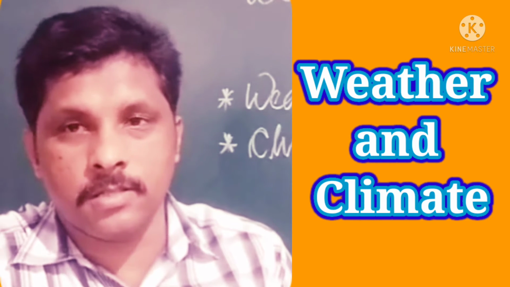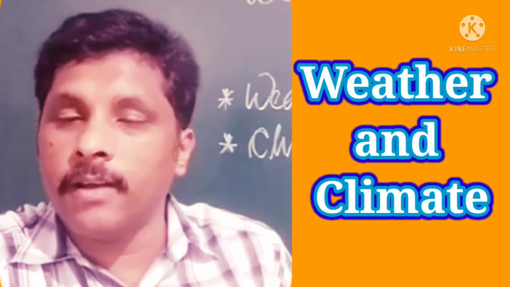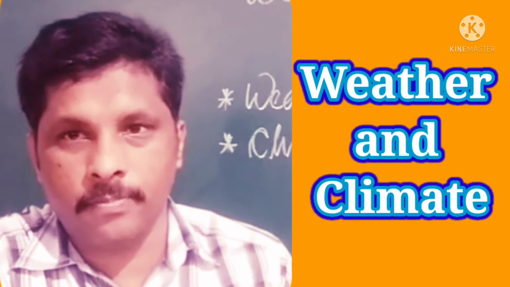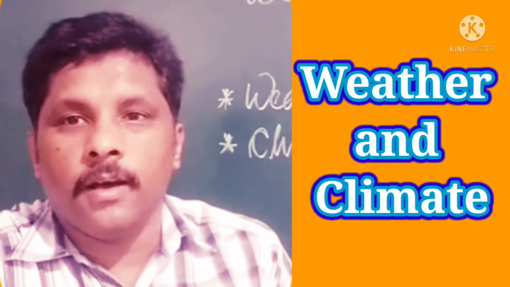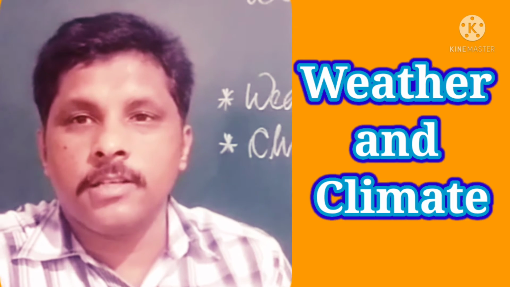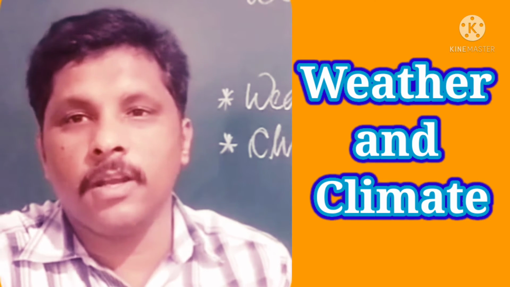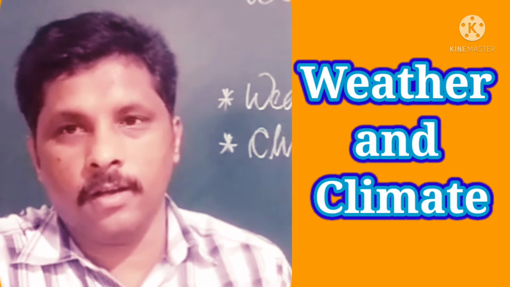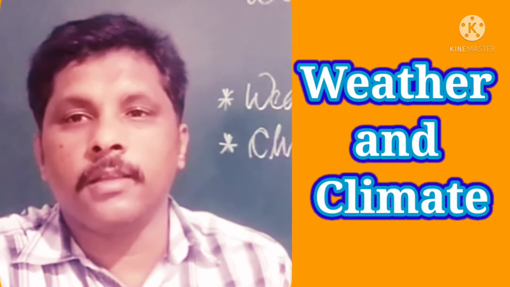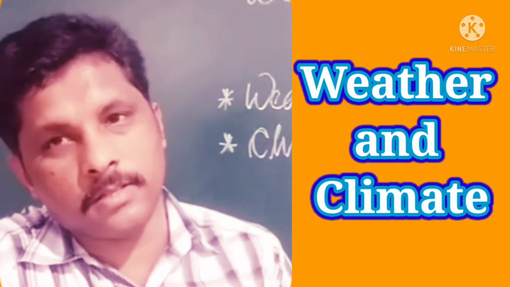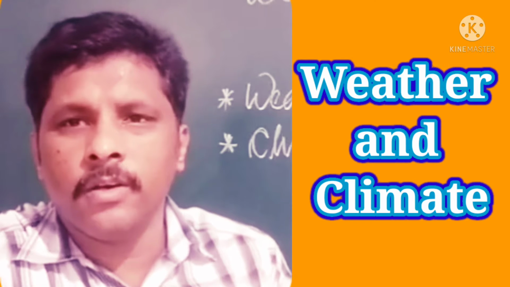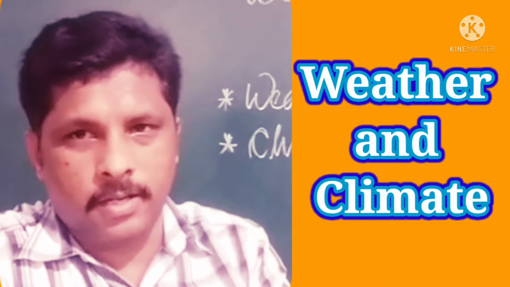There are different elements which are affecting the weather. And the averages of these weather conditions will provide us the information about the climatic condition of a particular area. And it may be usually 30-35 years. These are the simple definitions of weather and climate.